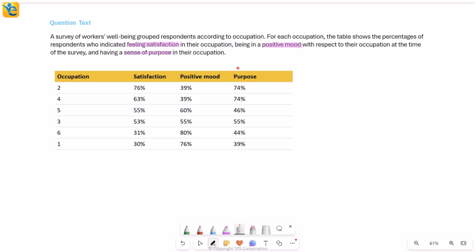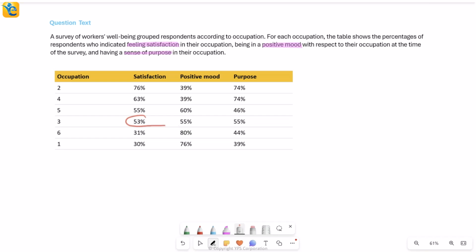So what this means is, if I talk about occupation 3 here, then 53% of all the respondents said that they were satisfied with their occupation. Out of again all of these respondents, 55% said at the time of the survey that they were in a positive mood with respect to their occupation. And finally, out of all of these, 55% said that they had a sense of purpose in their occupation.